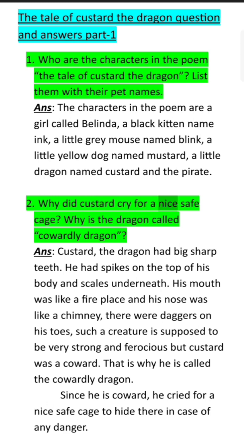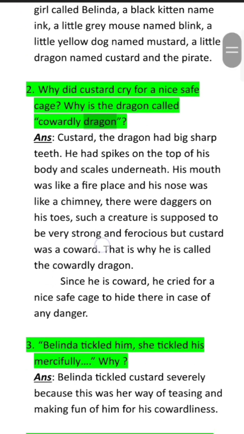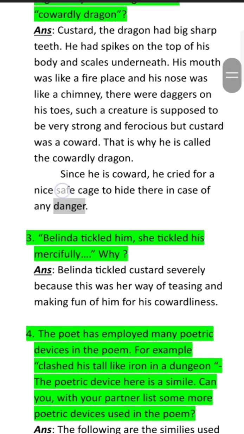Why did Custard cry for a nice safe cage? Why is the dragon called Cowardly Dragon? Ans. Custard, the dragon, had big sharp teeth. He had spikes on the top of his body and scales underneath. His mouth was like a fireplace and his nose was like a chimney. There were daggers on his toes. Such a creature is supposed to be very strong and ferocious, but Custard was a coward. That is why he is called the Cowardly Dragon. Since he is a coward, he cried for a nice safe cage to hide there in case of any danger.